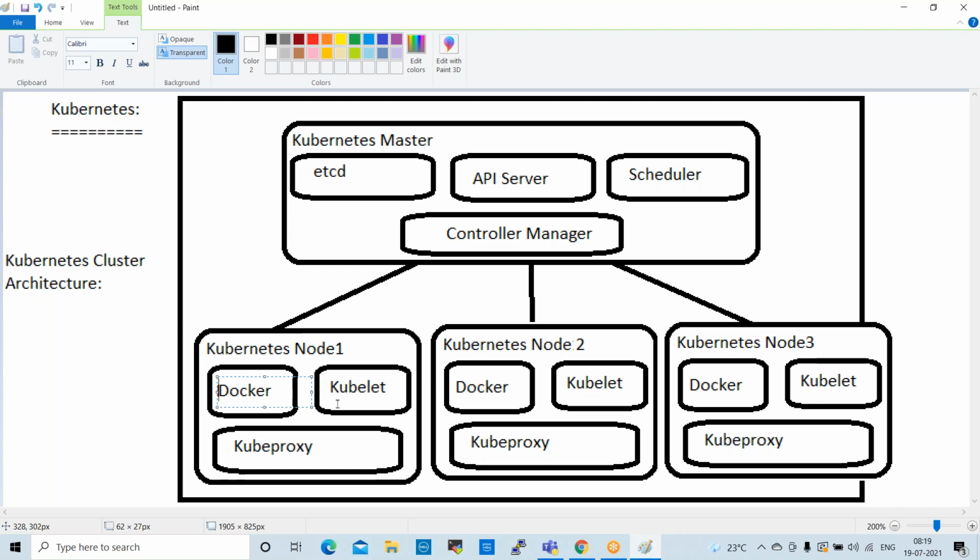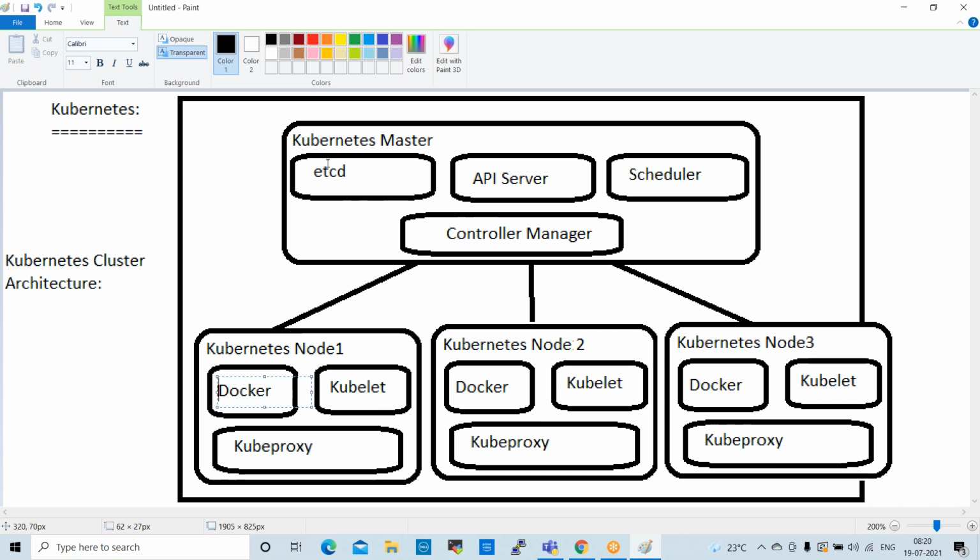The Kubelet service works at node level. If any failures or issues happen inside the nodes, the Kubelet service will always check. Kubelet will monitor at node level, not cluster level. If any failures are there, it will inform the controller manager.